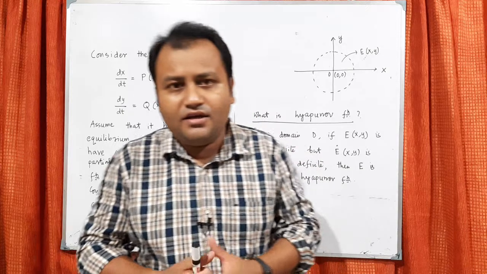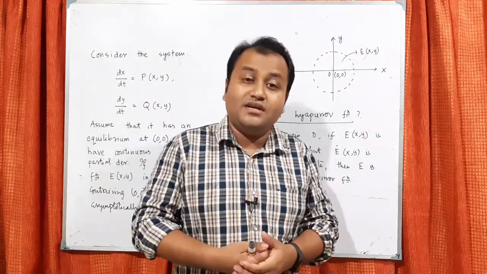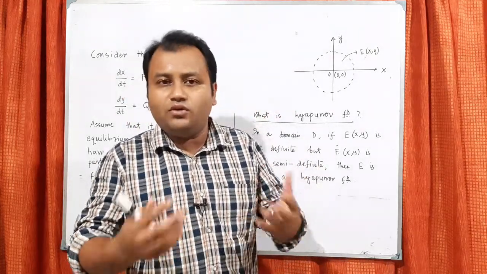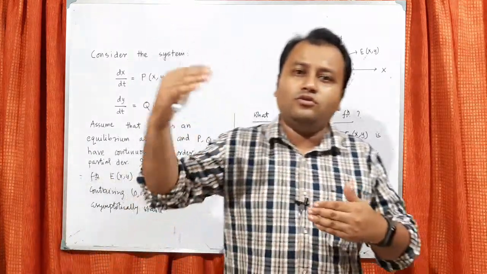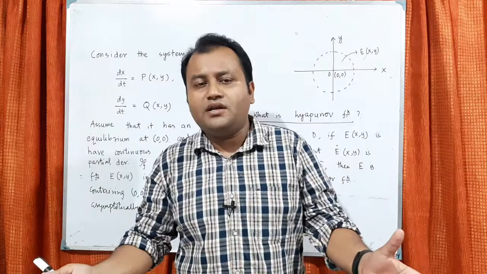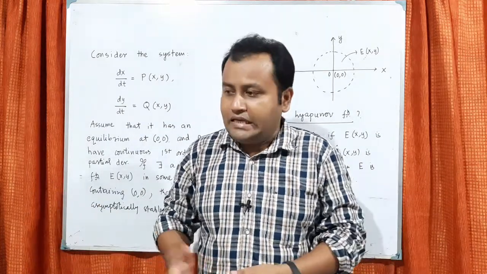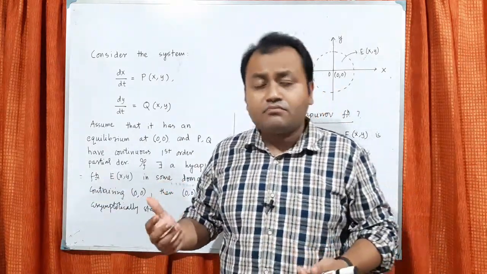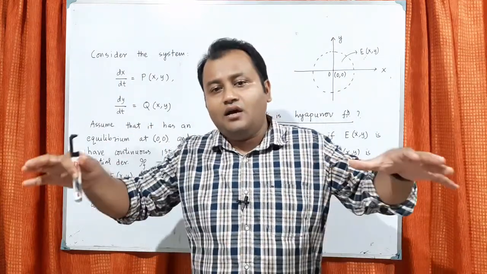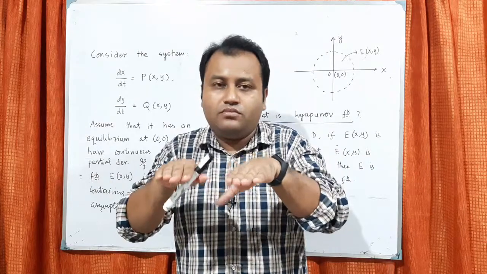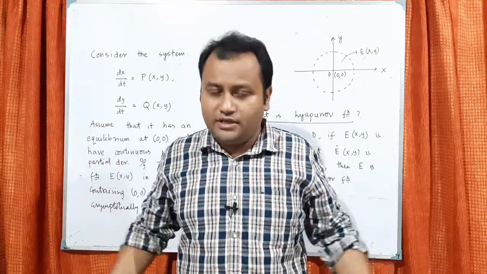So if you remember, in the last class we tried to discuss something more than local stability, which is global stability. So we are moving from local stability to global stability. What was the situation? Say there is a dynamical system, and we try to calculate the stability, that is, where the system will not fluctuate very much.